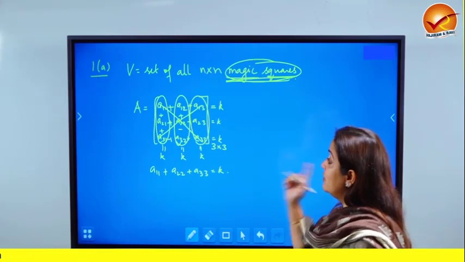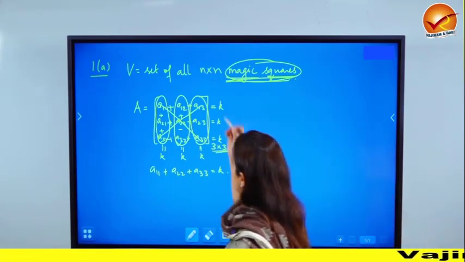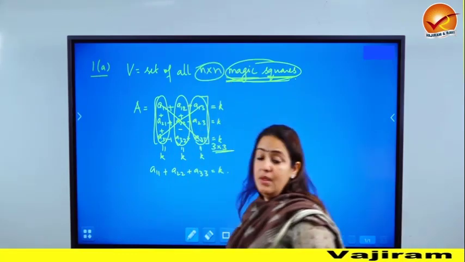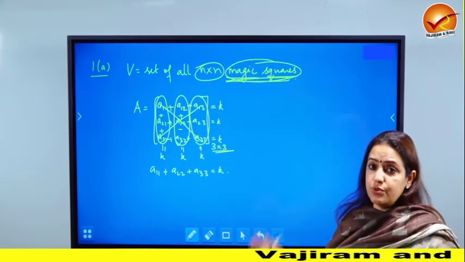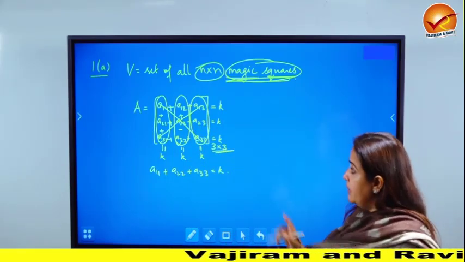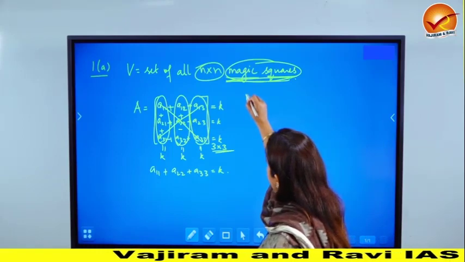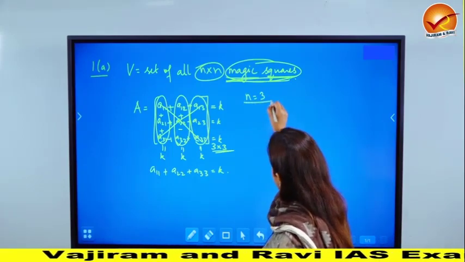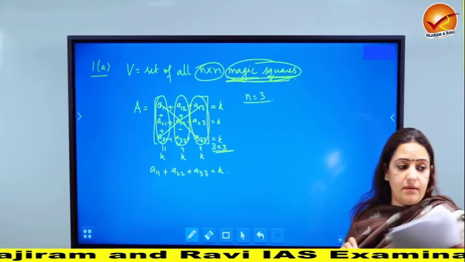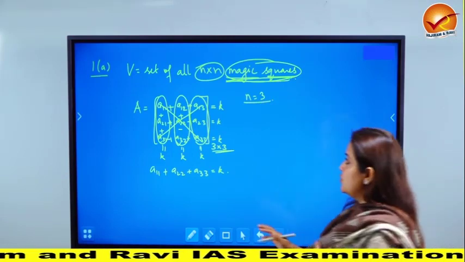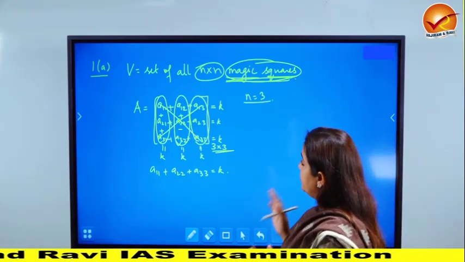Now obviously if I'm visualizing a 3 cross 3 matrix, there are so many equations. You can very well imagine what is going to happen with an n cross n magic square. It's going to be huge in size. In particular, first I would like you to work on n equal to 3. Okay. Now I'll attach a detailed solution to this question at the end of the video.